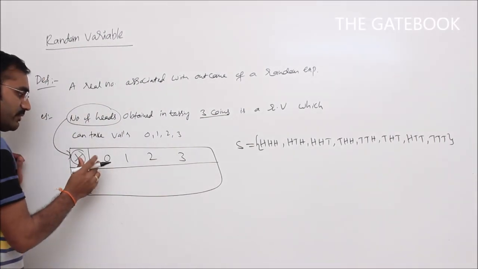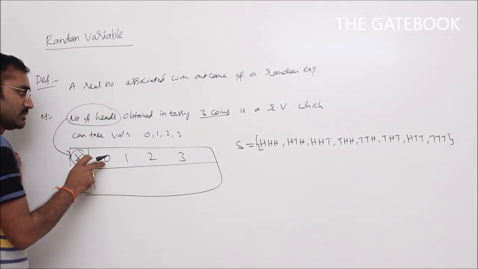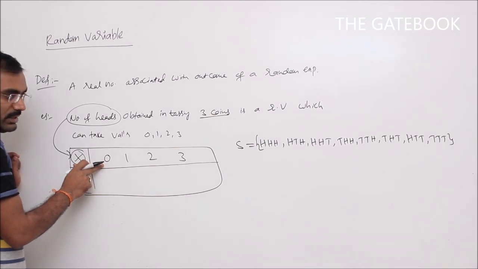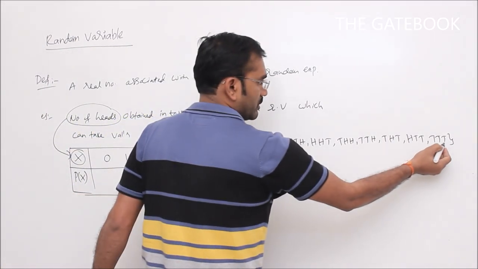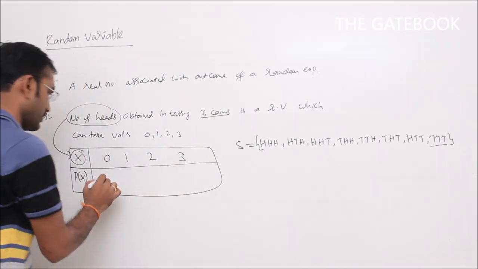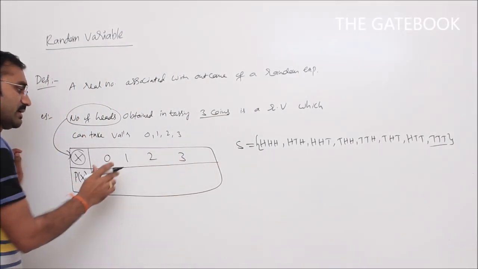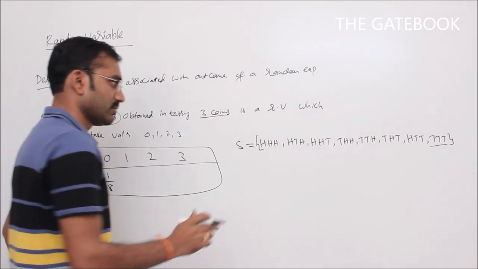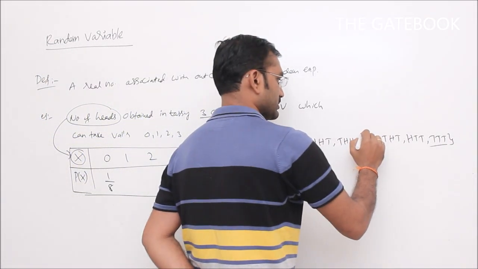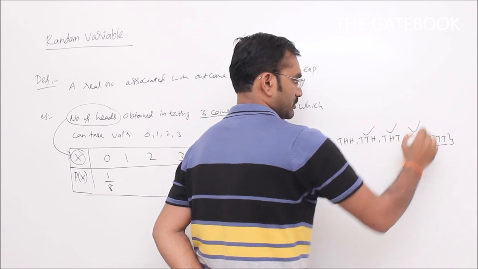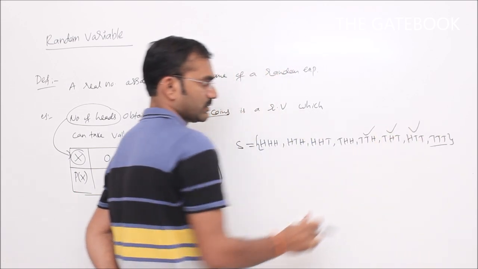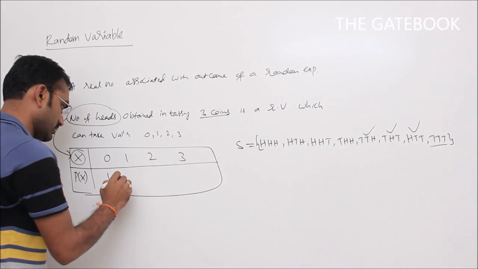So the probability of getting 0 heads, which means all tails: there is only one favourable case, all tails. So we get 1 by 8, as the total number of cases is 8. Getting exactly one head: for these 3 cases, we get exactly one head, so 3 by 8.